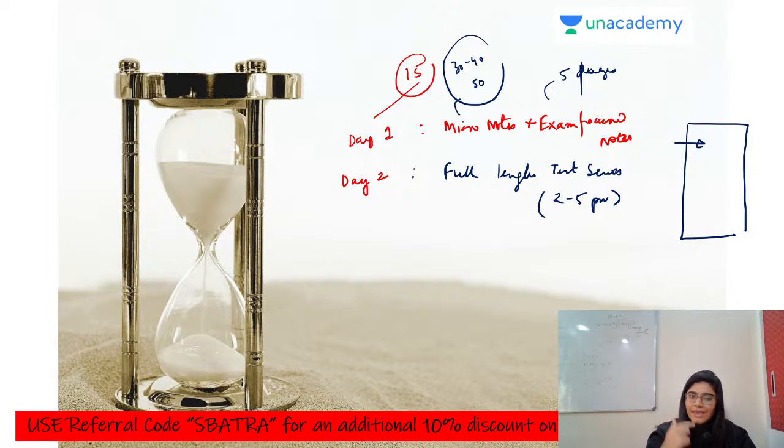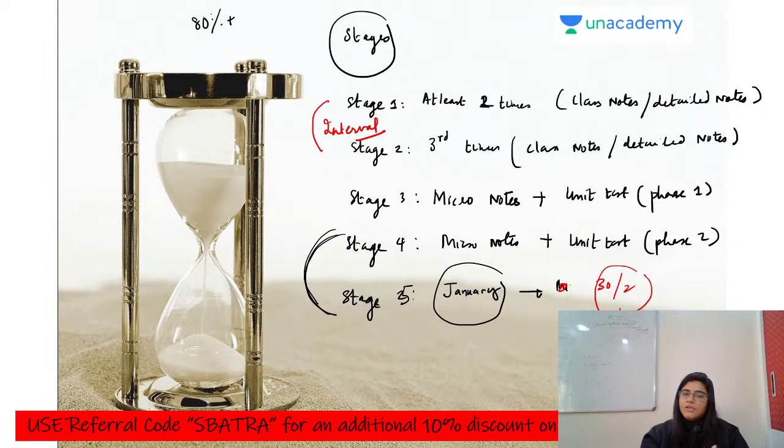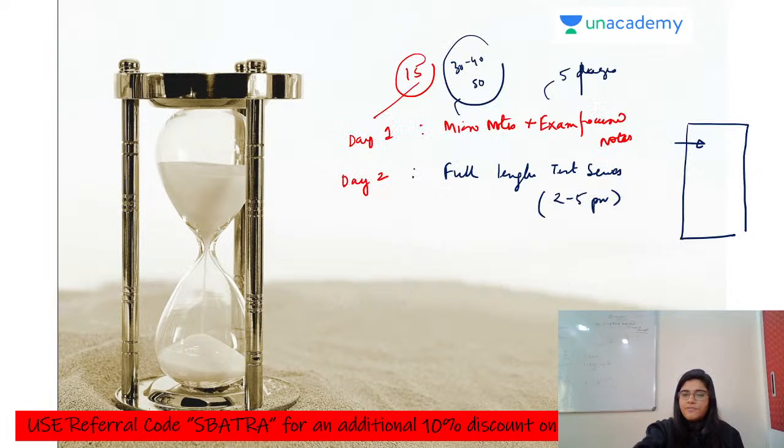You can start doing it in the month of December if you are done with these stages of revision. But if you are still doing these stages, then you don't have to worry, you are going on the right track. You can just follow this procedure for the January month. So day 1, you revise the micro notes and exam focus notes. Day 2, you give a full length test series from 2 to 5 p.m.